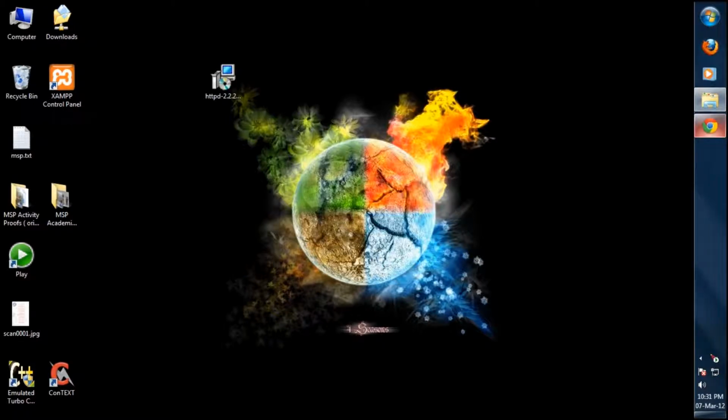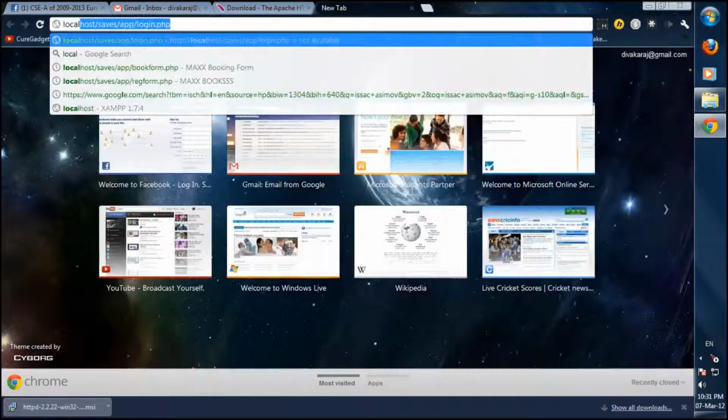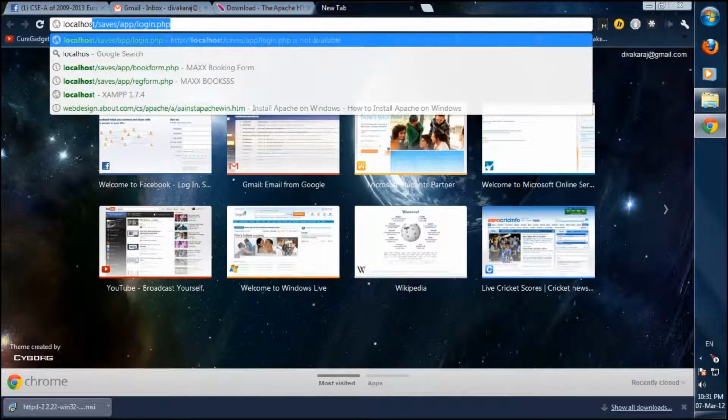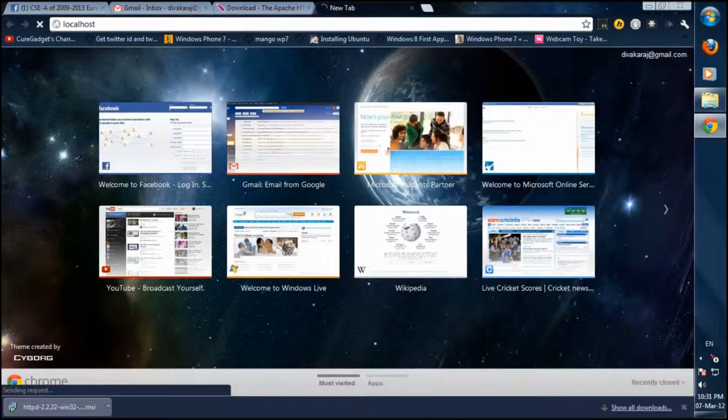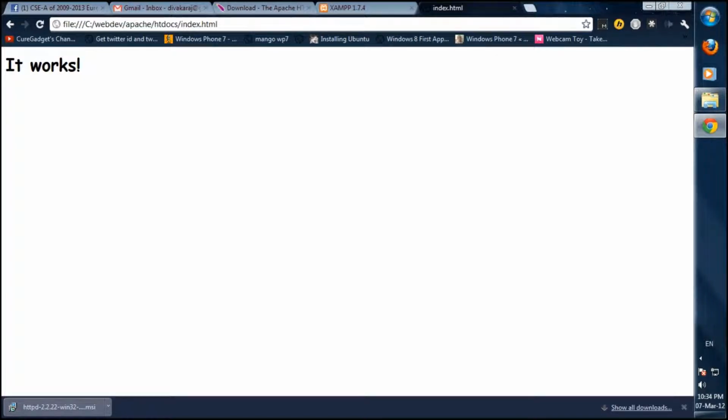Okay, to check if this is installed, go back to your browser, open a new tab and type localhost. You should get a message. When you get the XAMPP window, this is because I have already installed XAMPP, and it has the Apache server. But if you had not installed XAMPP, you would have got this string, index.html. It works.